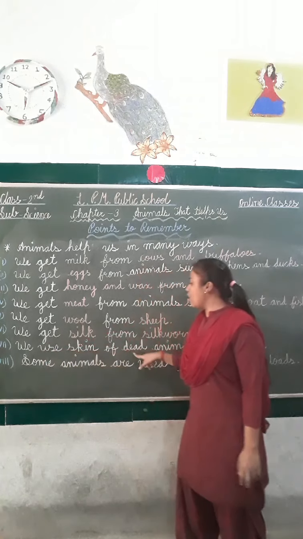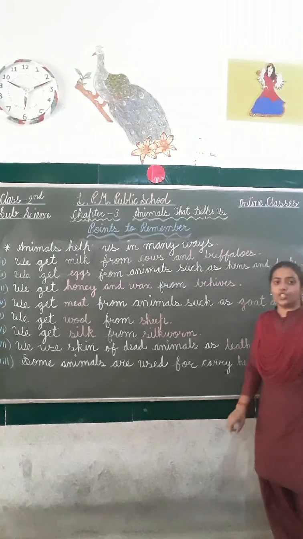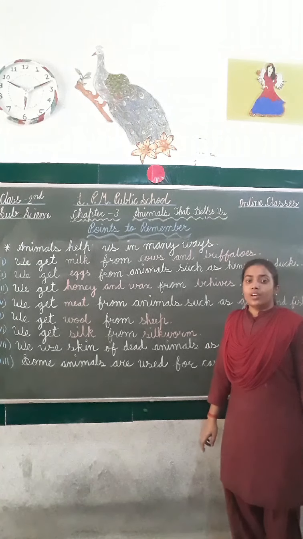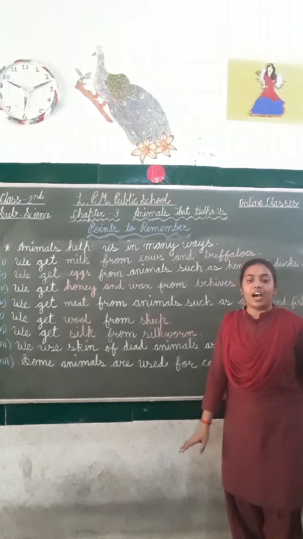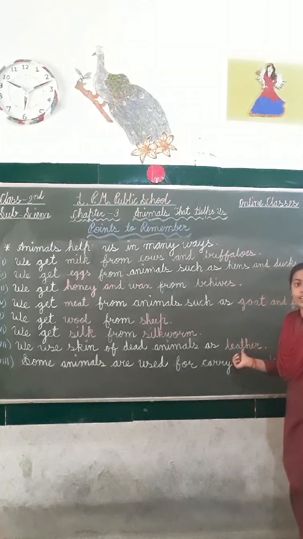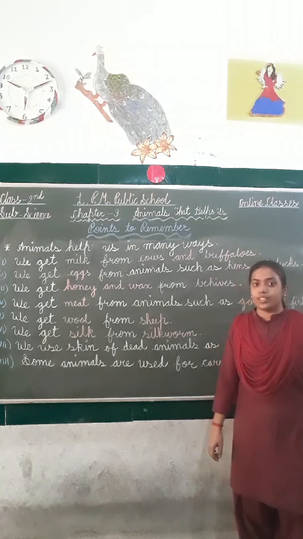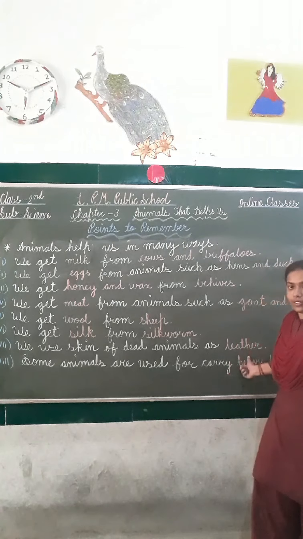We use skin of dead animals as leather. Animals such as camel, goat, when they are dead, their skin is used as leather, and we use leather jackets, leather shoes, leather bags. So the skin of dead animals is used to make leather.